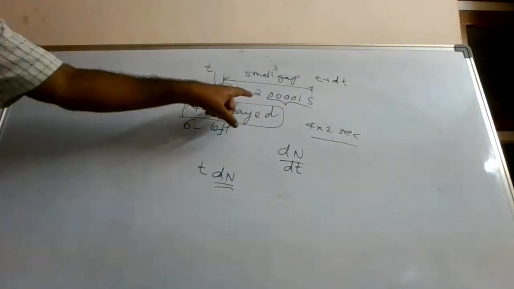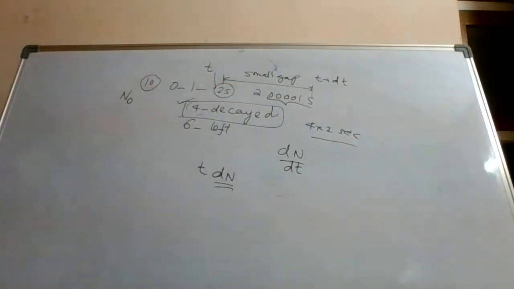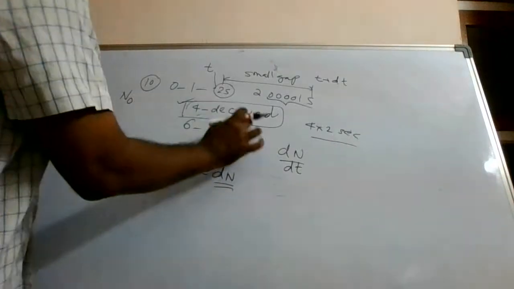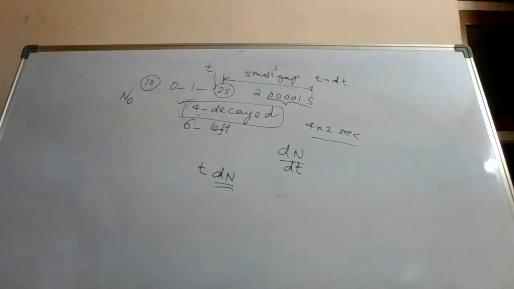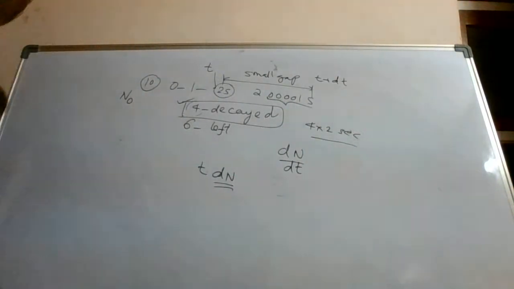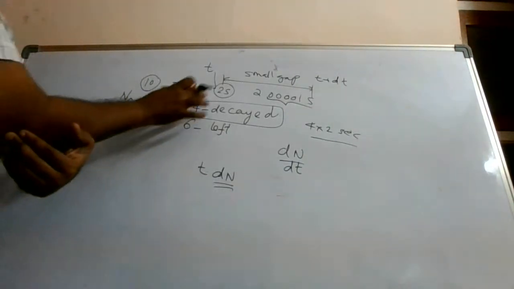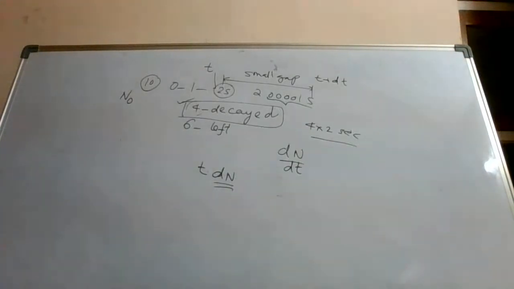Dt will be 2.00001 minus 2 seconds, that is dt time. So in dt time, dN numbers got decayed. How many? 4. Okay, so what was the time span for which they were surviving? They were surviving for 4 into 2 seconds, 8 seconds. So in general terms, it is t into dN.